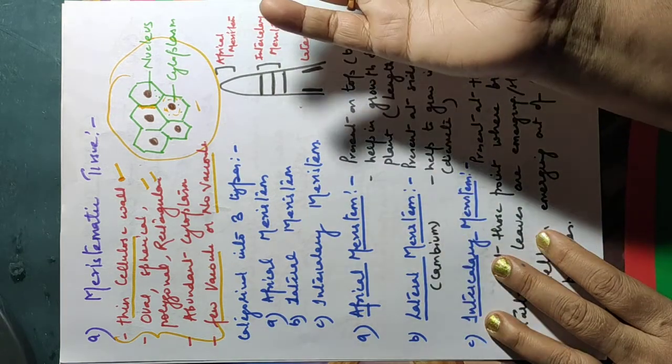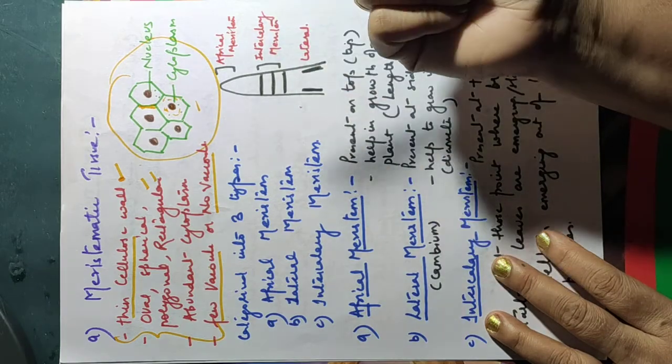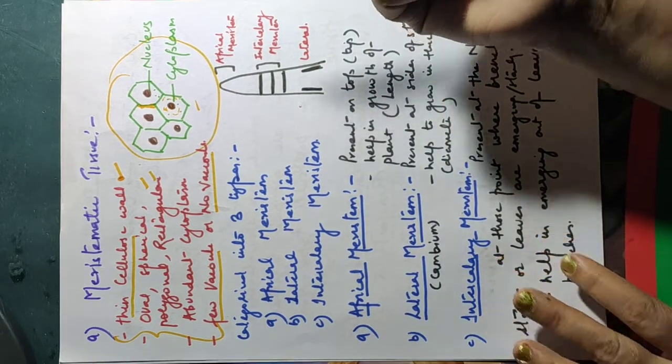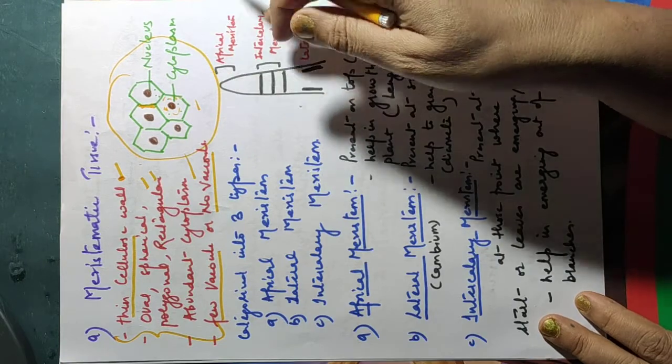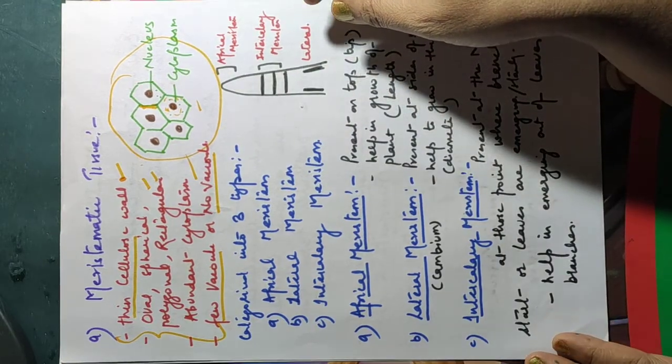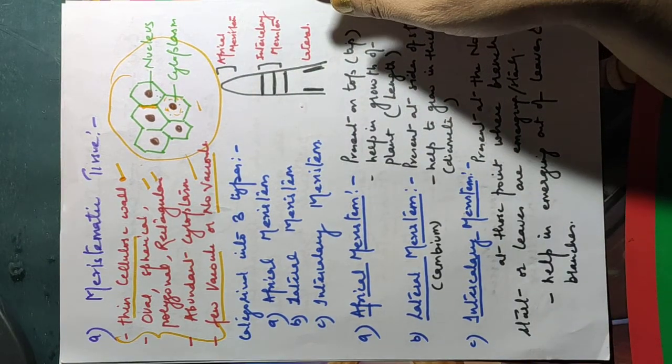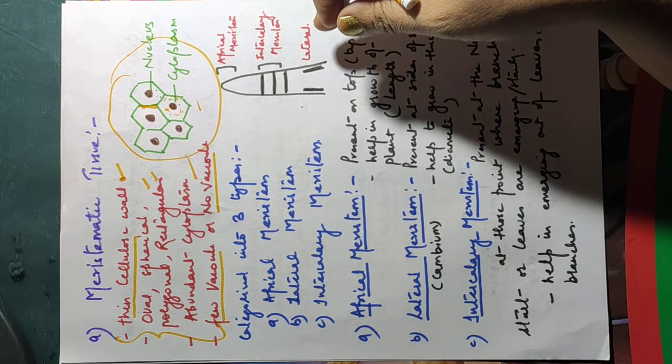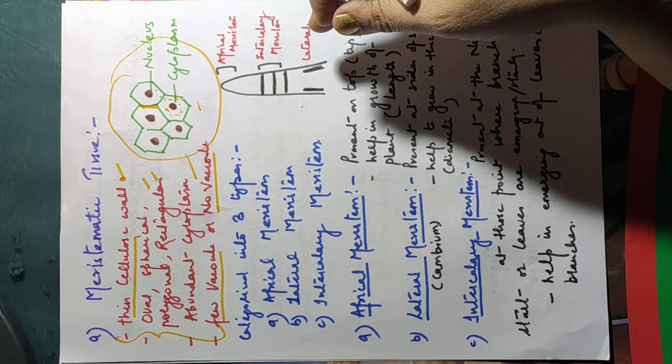And arrangement कैसा होता है? The meristematic cells are compactly arranged. It's not mentioned here, I'm just telling you that the meristematic cells are compactly arranged. Now come to the occurrence.